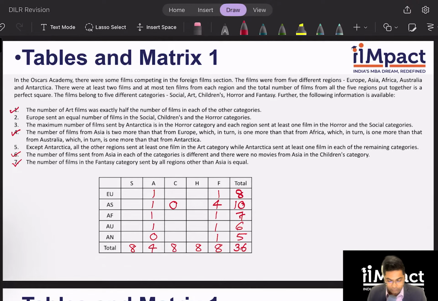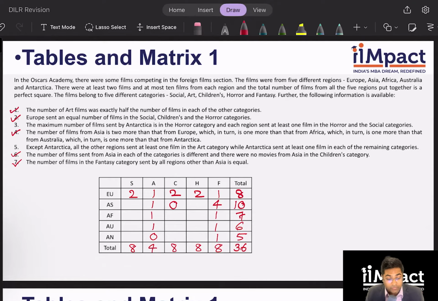All right. I'm left with clue number 2 and 3. Let's look at clue number 2. Looks pretty short. Europe sent an equal number of films in social, children's, and horror category. Amazing. So I have already given one film to art and one to fantasy. So therefore, the other 3 categories, if they are equal, they will have to be 2, 2, and 2 each. Very straightforward. What does clue number 3 tell me?